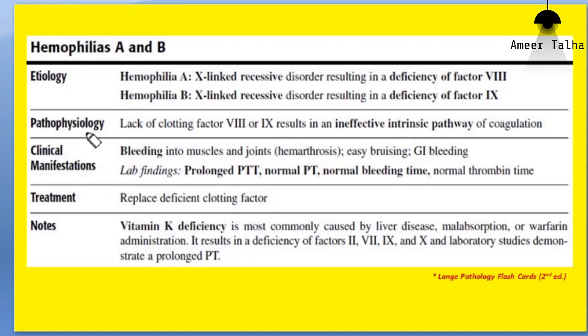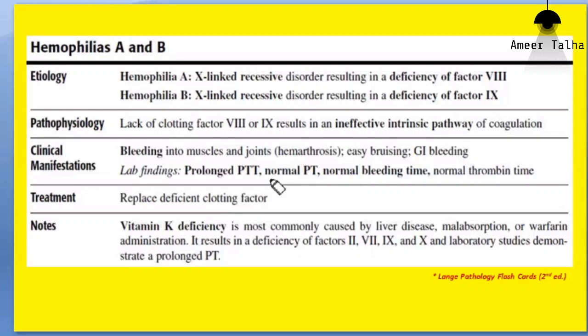So that diagnosis in this case may be hemophilia B. The thrombin time will remain normal. The bleeding time will also remain normal. Since the platelets are not involved, the bleeding time will not be affected.